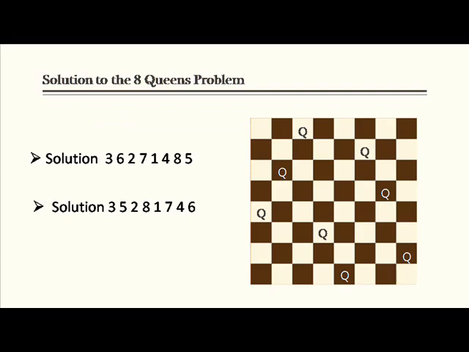Here the first queen is placed in the third column of the first row, second queen in the sixth column, and third queen in the second column, and so on, so that none of the queens can attack each other. A second solution in another order is also given. Like this, 12 distinct solutions can be made possible.